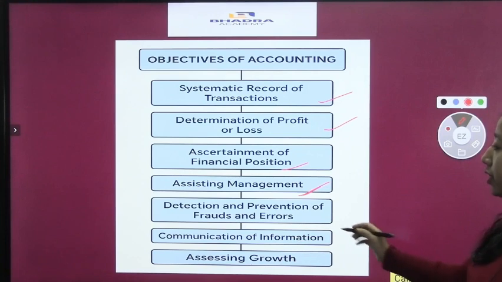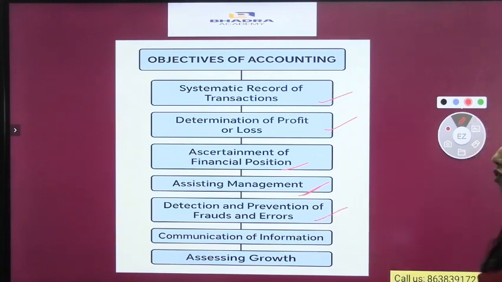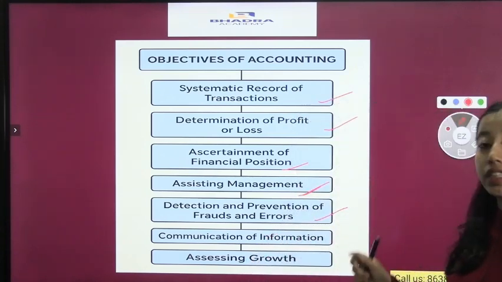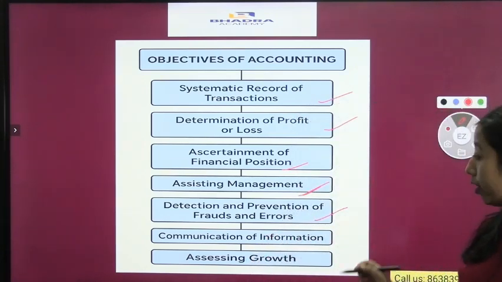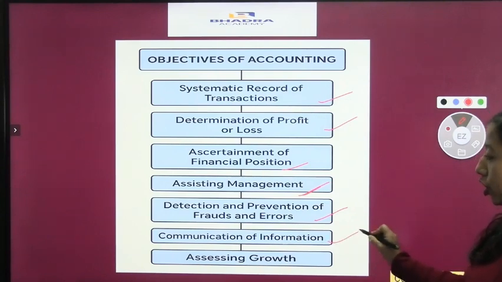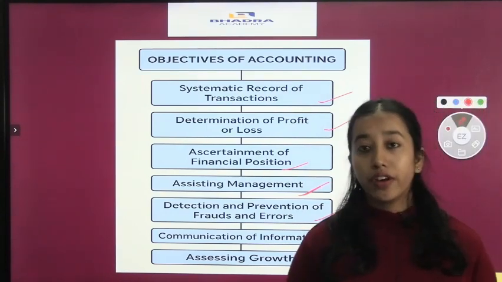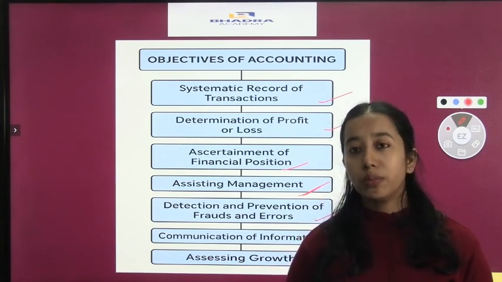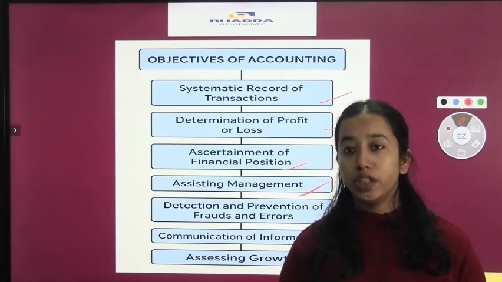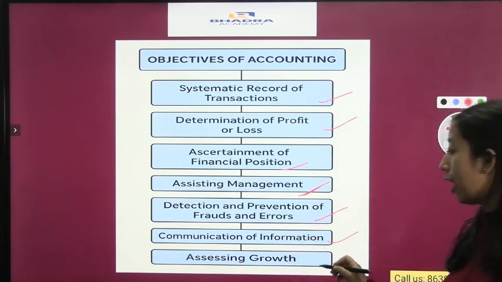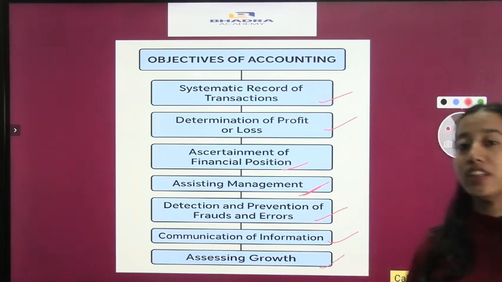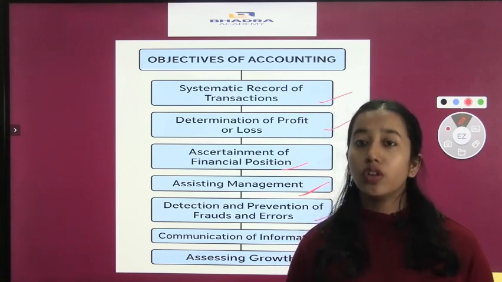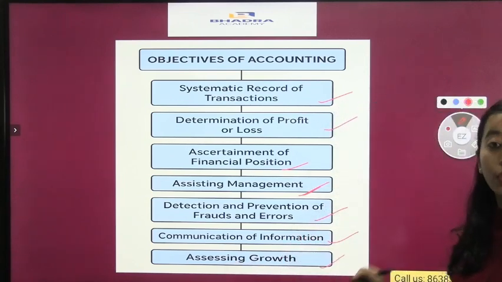The next objective is detection and prevention of frauds and errors. The process of accounting helps in detecting frauds and errors. The next objective is communication of information. Again, the end result of the accounting process is the accounting information, so one objective is to communicate that information to its users. Last is assessing growth, that is comparing the growth of the business with the previous year's financial results. So these are the objectives of accounting.